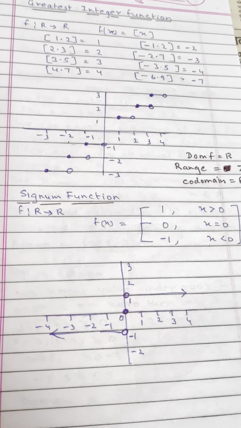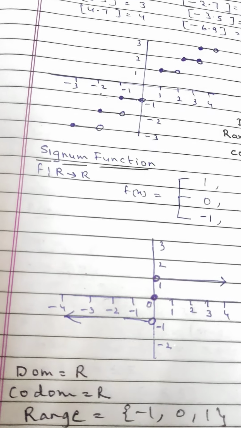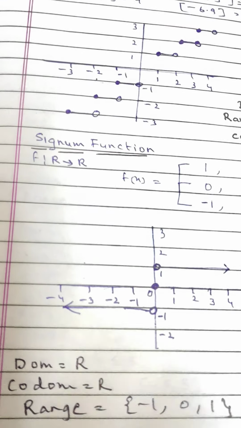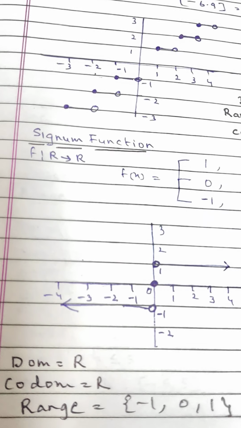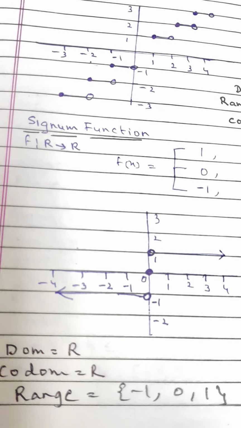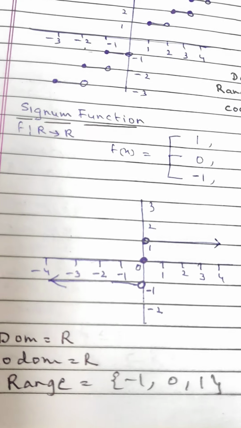What is the domain? Domain is capital R, since it is a real valued function. What is the codomain? Codomain is also R. But what is the range? In the range, there are 3 possible answers: minus 1, 0 and 1.